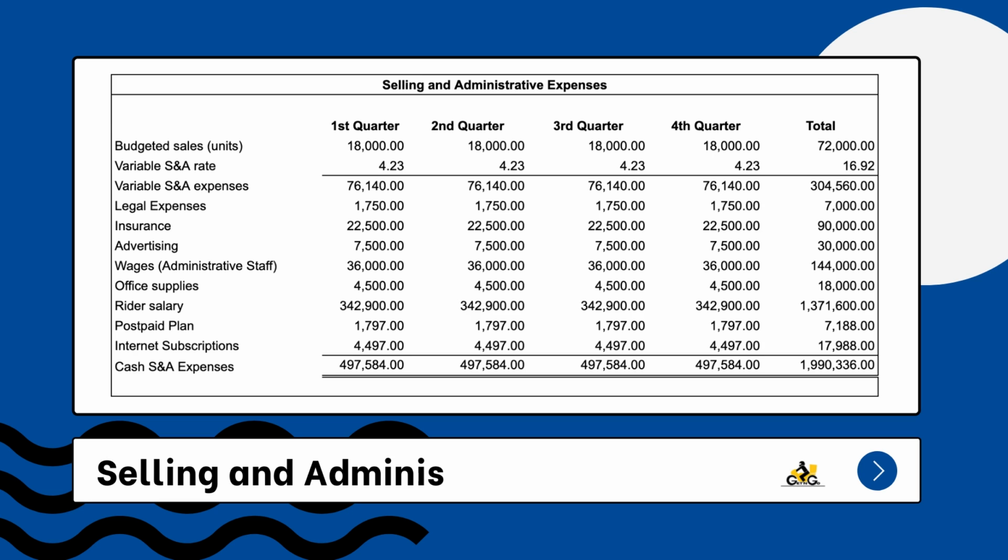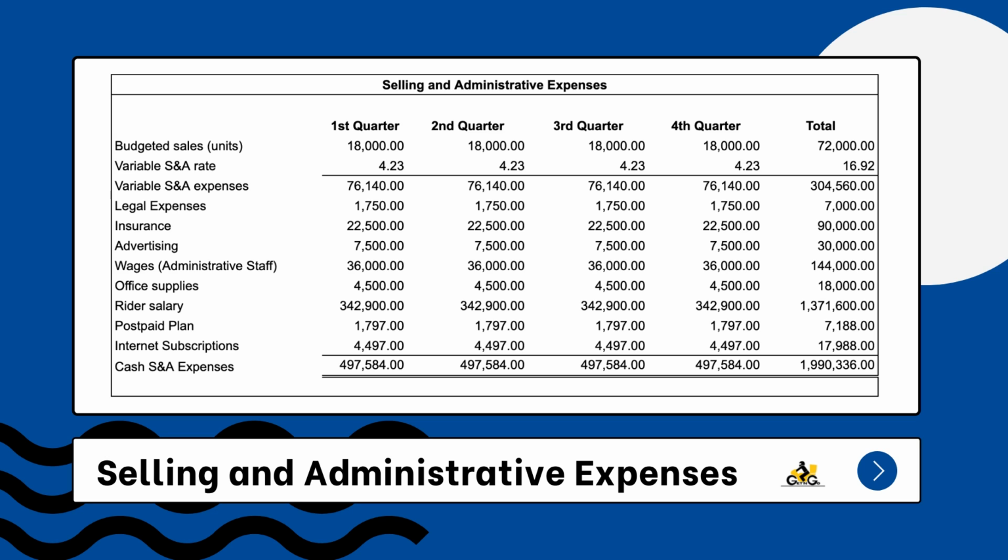Now, the business also incurs various selling and administrative expenses to operate. These expenses are legal expenses, insurance, advertising, wages of the administrative staff, office supplies, the salaries of the rider, postpaid plan, and internet subscriptions, respectively.